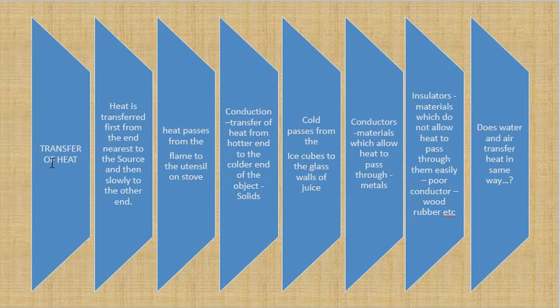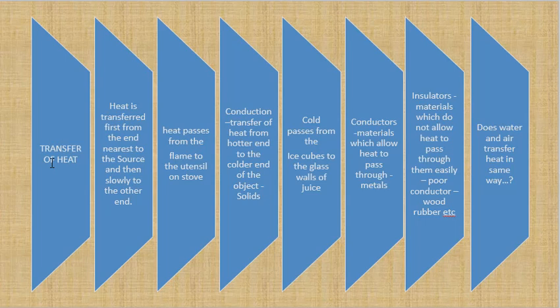Heat is transferred first from the end nearest to the source and then slowly heat reaches the end that is farther away from the source. Not only heat, cold also passes from the ice cubes to the glass on which the ice cubes are put. So if you take a metal sheet and put an ice cube on it, the other end of the sheet or the rod will become cold in due course, after some time. So heat passes by conduction, cold also passes by conduction. Absence of heat is cold.